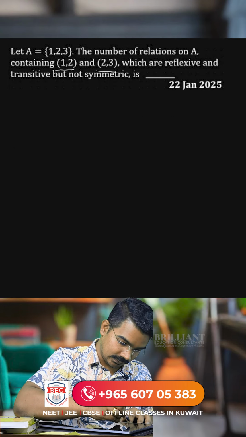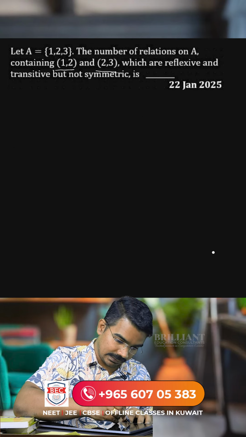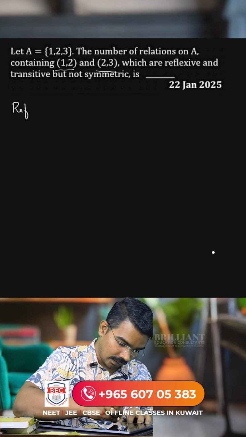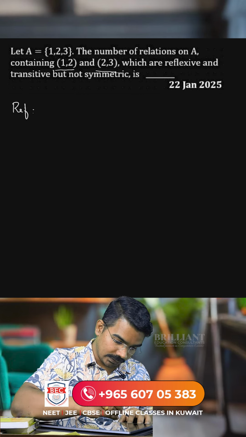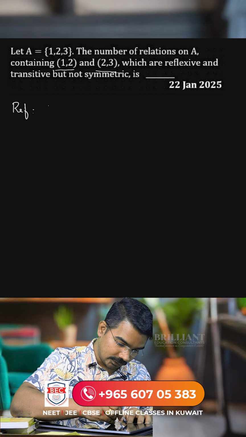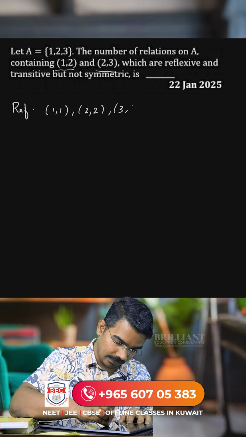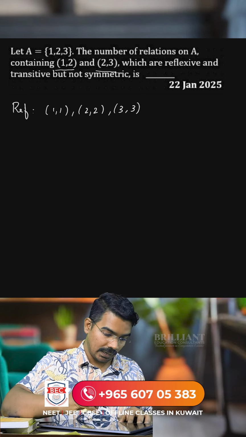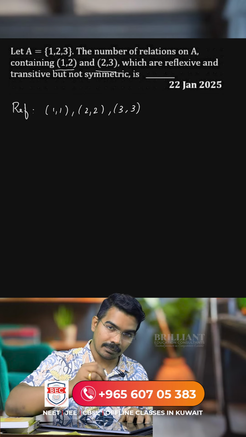So let's start with the first, that is reflexive. For this relation to be reflexive, it should contain (1, 1), (2, 2), (3, 3). All this should be in the relation so that it will become reflexive.